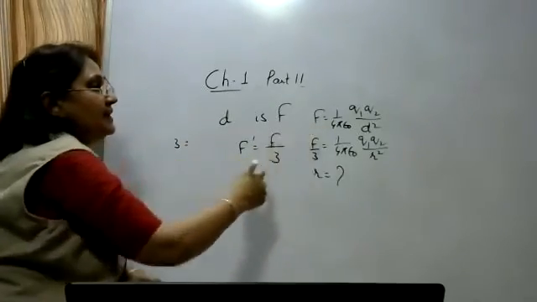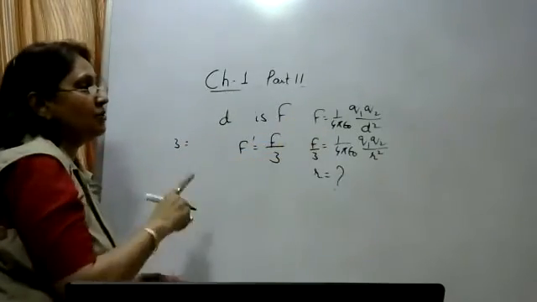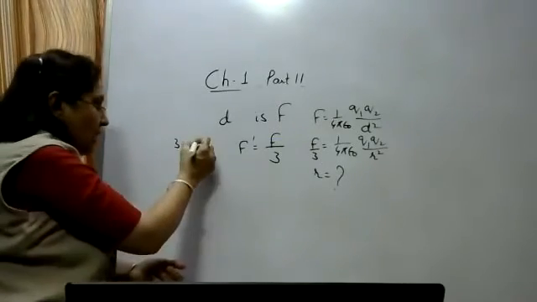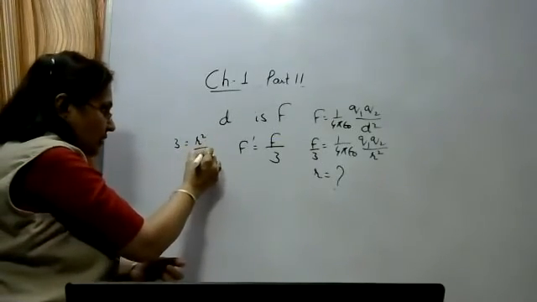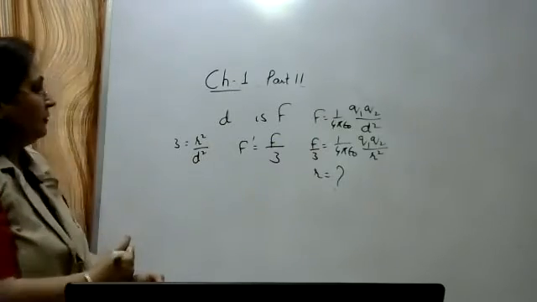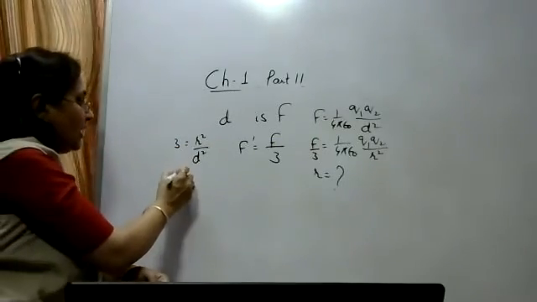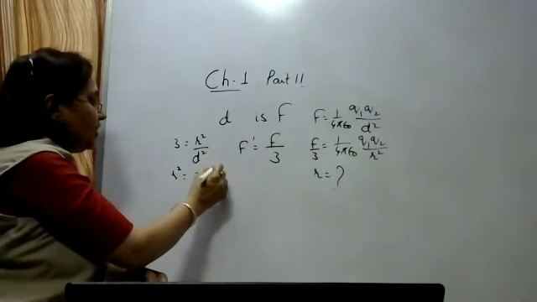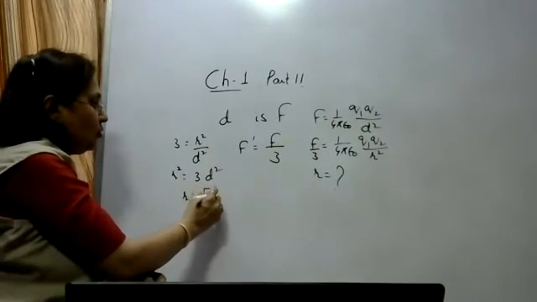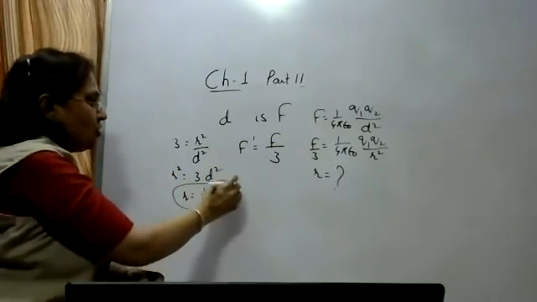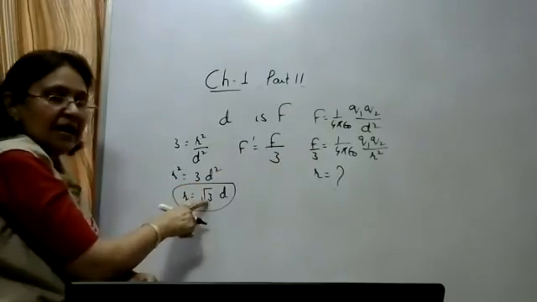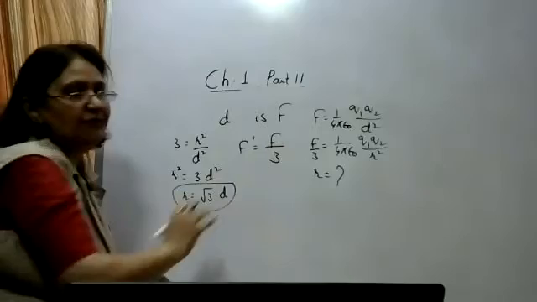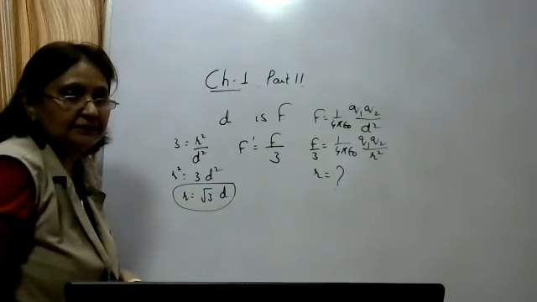Now divide the right hand side. 1 upon 4 pi epsilon naught, Q1 into Q2 cancels out, and we get r square upon d square. So r square is equal to 3 into d square, so r is equal to root 3 into d. So the two charges should be placed at a distance root 3 into d. Then the force will be equal to F by 3.